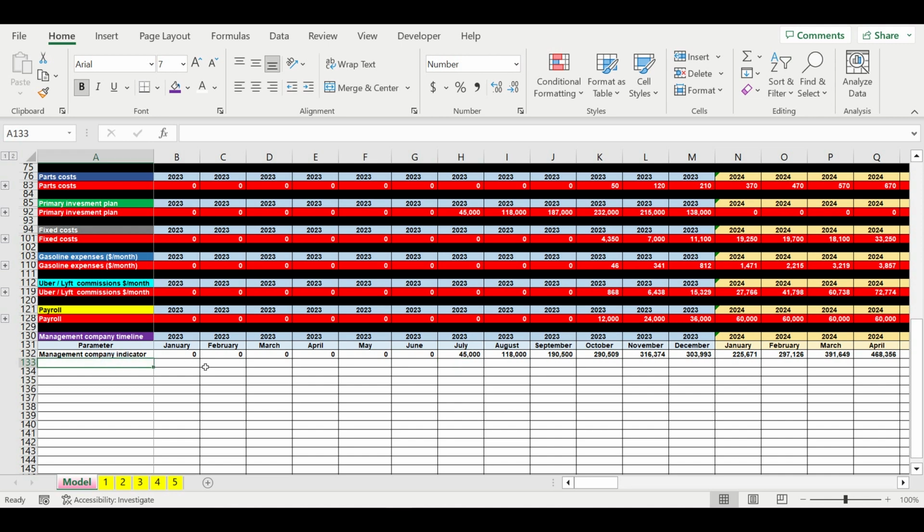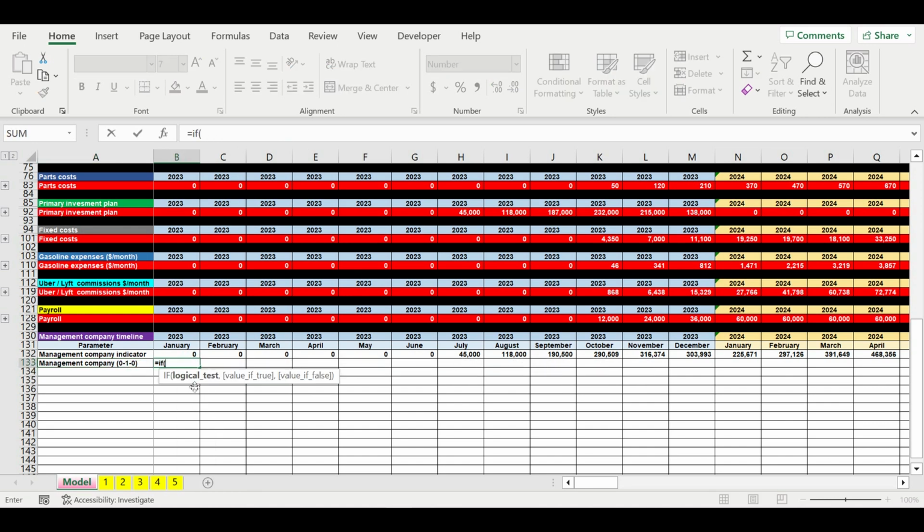So how does this work? The formula is very simple. If this value is more than 0, we will put 1, otherwise 0.